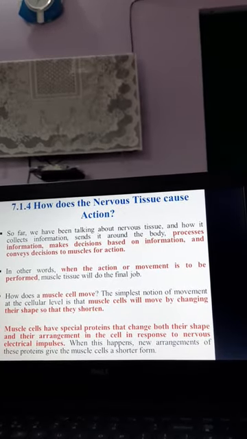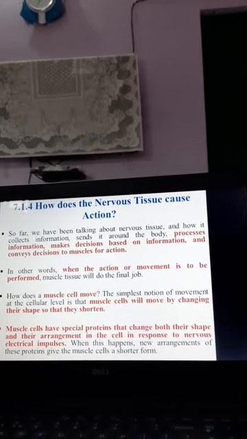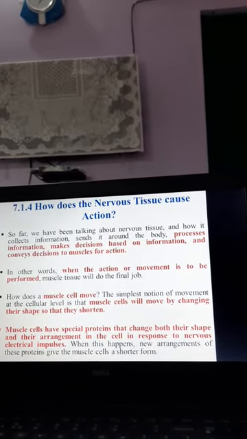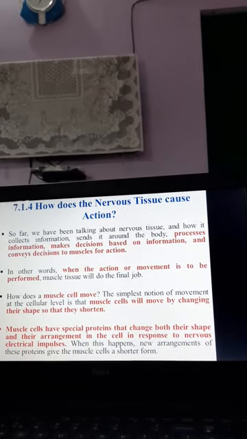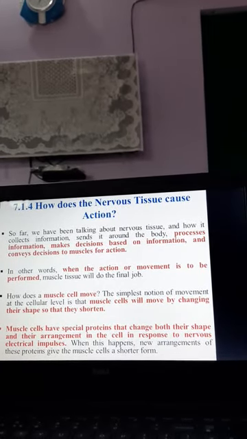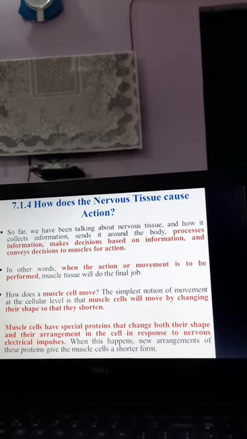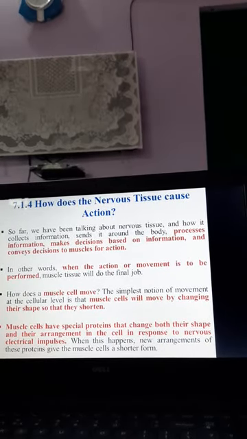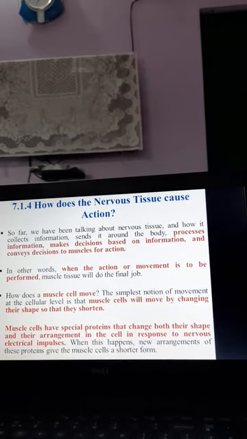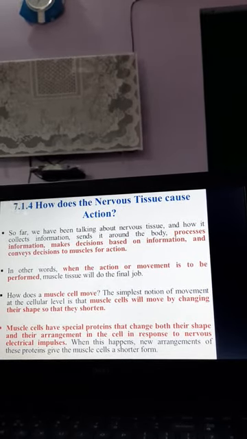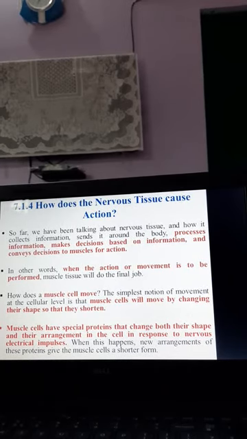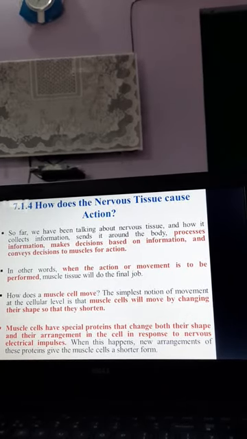So how does the muscle cell move? Students, you must have learned in class 9 how muscle cells move and what constitutes them, and you will also study this part majorly in class 11. For now you can know that in muscle cells, actin and myosin are the proteins responsible for the movement of muscles, and they work on the command of the brain, leading to the movement of muscles.